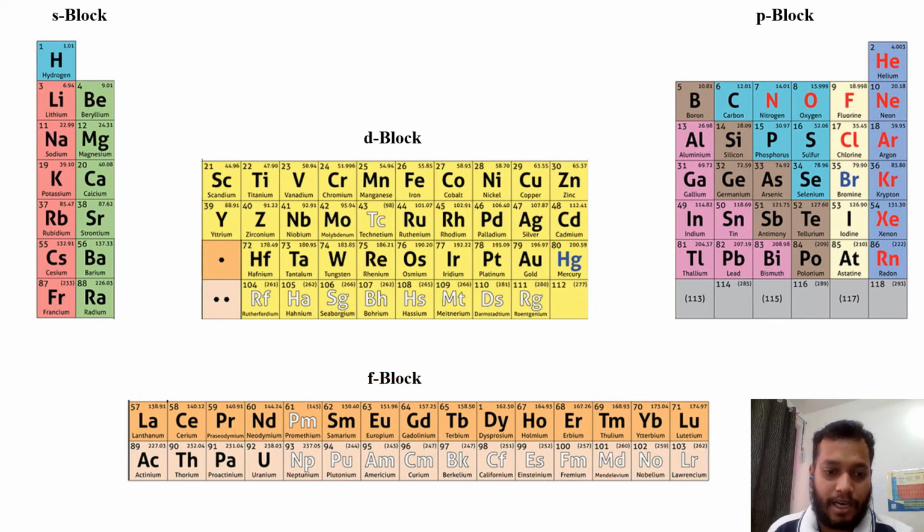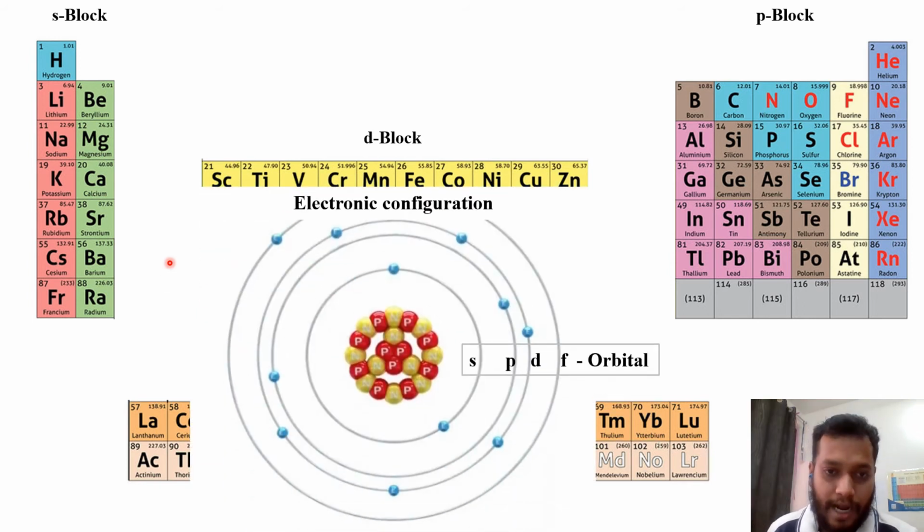If you see carefully, these block names, S, P, D or F, basically came from the position of the last electron in the electronic configuration. To understand properly, let's go to the atomic model.